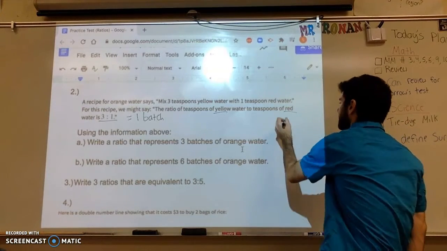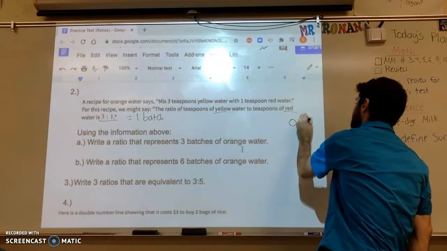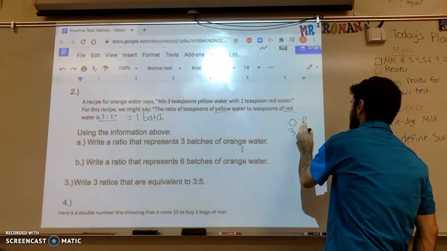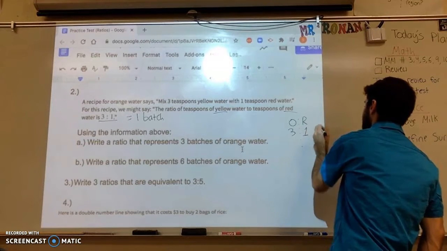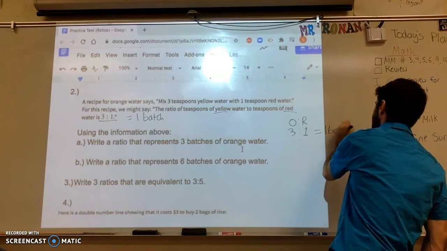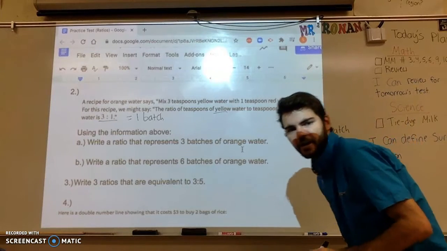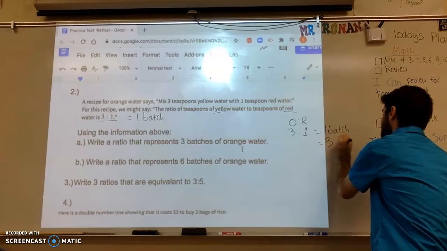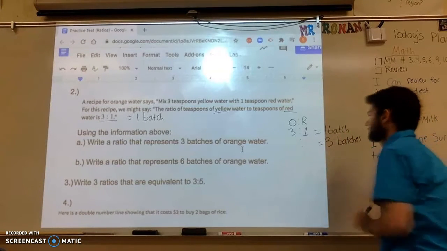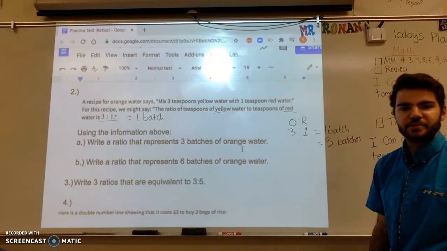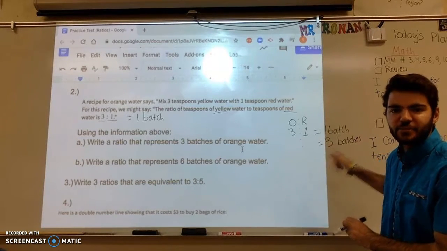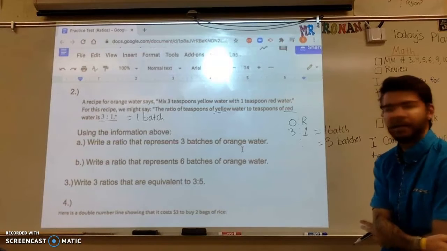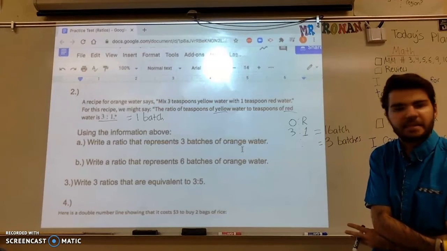So I'm going to remember, going from orange to red, I used 3 teaspoons of orange and 1 teaspoon of red, and that gave us one batch. We're trying to figure out what's needed for 3 batches. Okay? What we can really just do is look at one batch and look at 3 batches. What did we do to one batch to get to 3 batches? Well, you would say that we multiplied one batch by 3 to get to 3, right? 1 times 3 is 3.